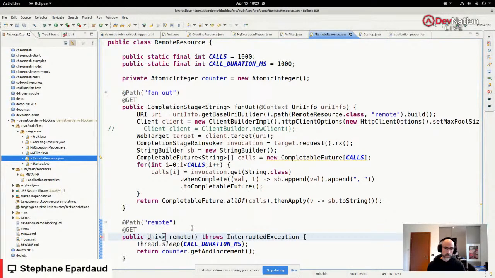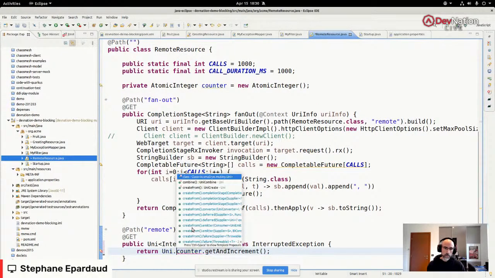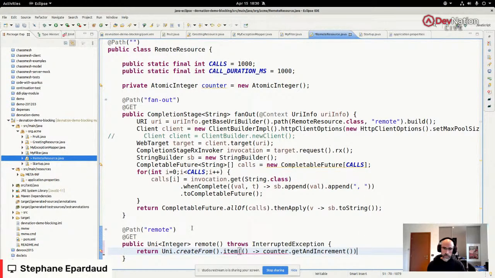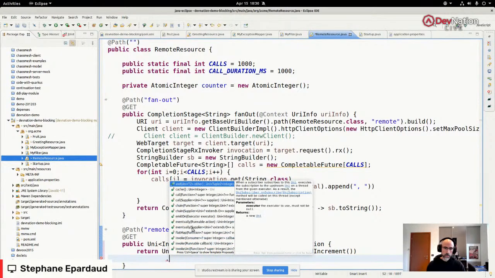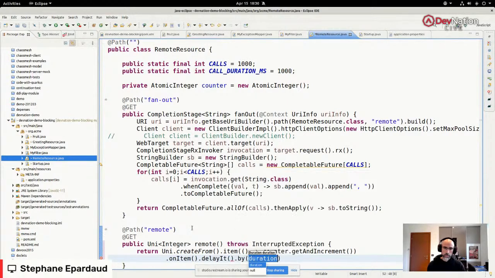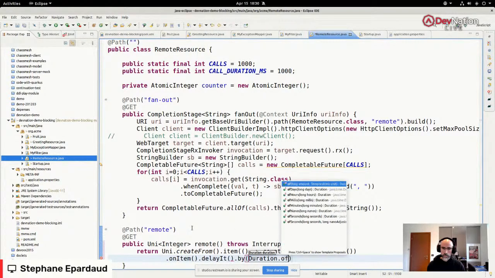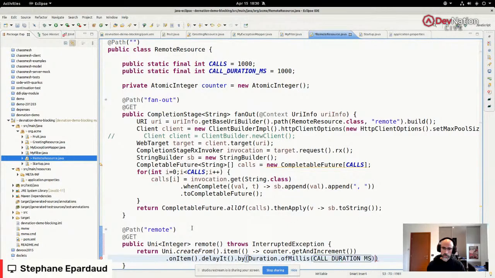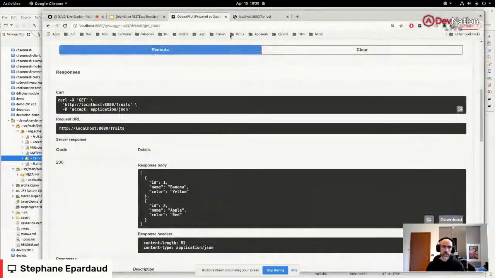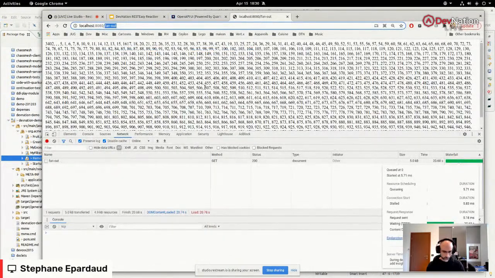Here we turn this into a uni of integer to not block the IO thread, and we're going to return a uni, create from item counter, and then on item I'm going to simulate a delay by duration of milliseconds. There we go. So I'm just going to turn this into a reactive endpoint, not block the IO thread. Let's see now how long this takes if I call this.